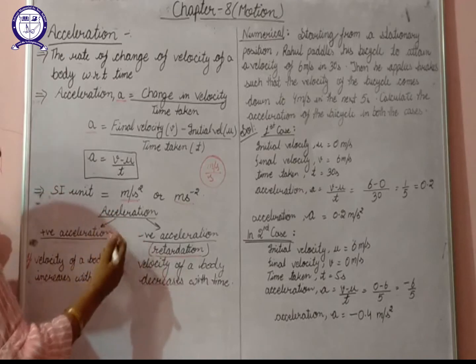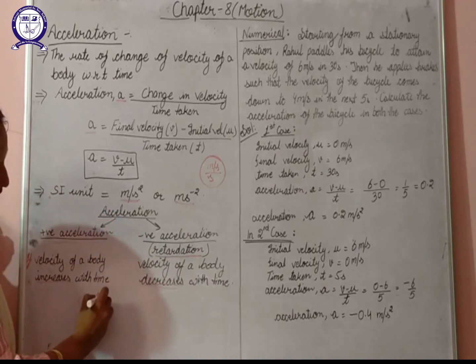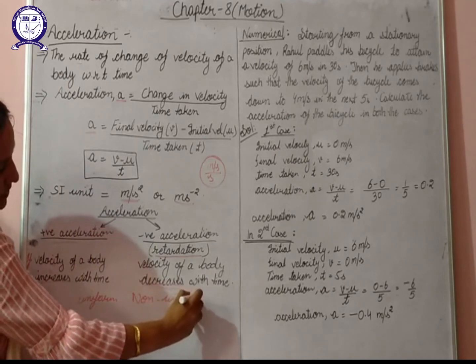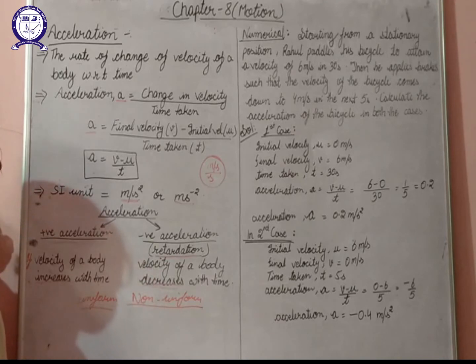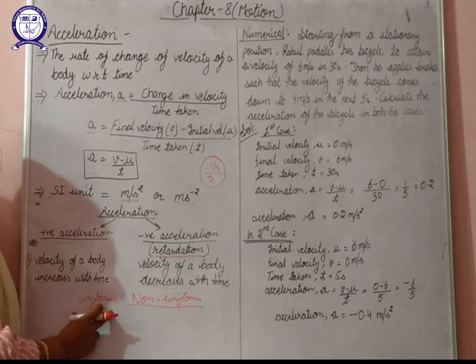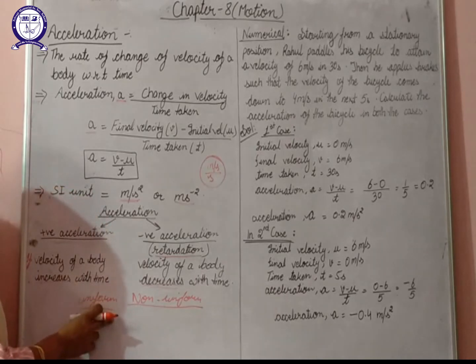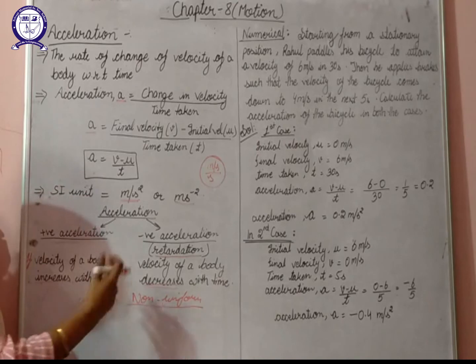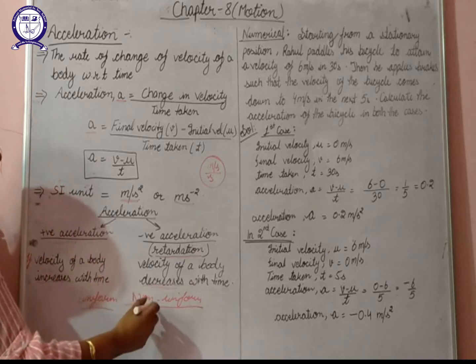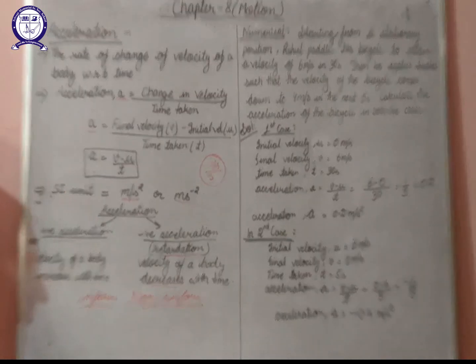We can have acceleration as uniform and non-uniform also. As we have discussed uniform motion and non-uniform motion, in the similar way we can have uniform acceleration and non-uniform acceleration also. So how can you define uniform acceleration? If the velocity of a body changes by equal amounts in equal intervals of time, then it will be uniform acceleration, and if the velocity of a body changes by unequal amounts in equal intervals of time, then it will be non-uniform acceleration.